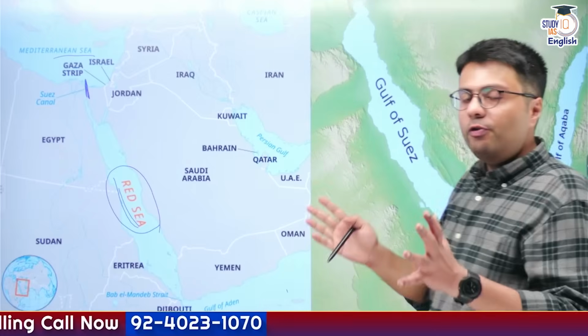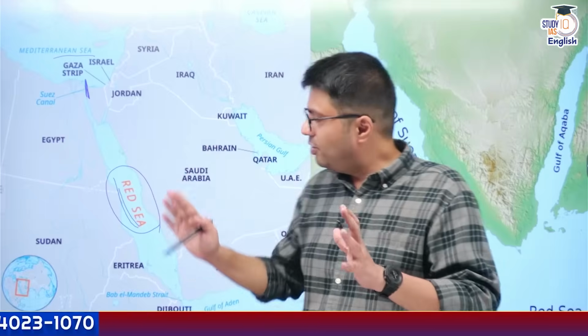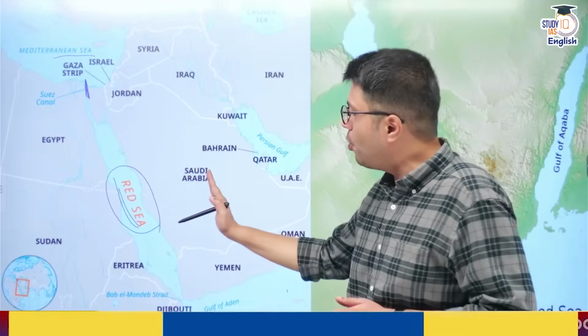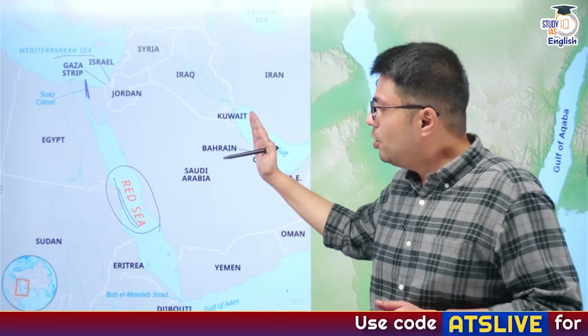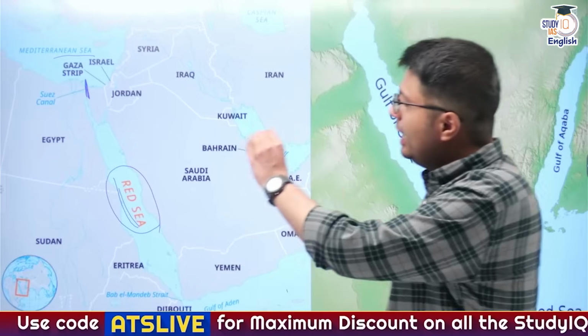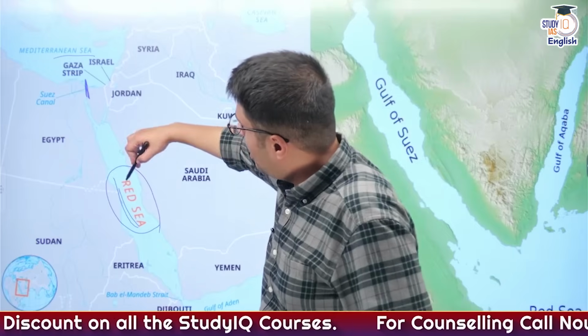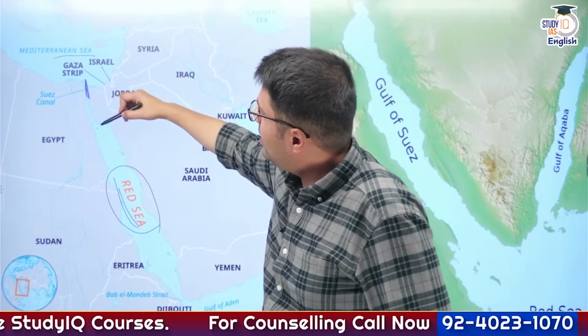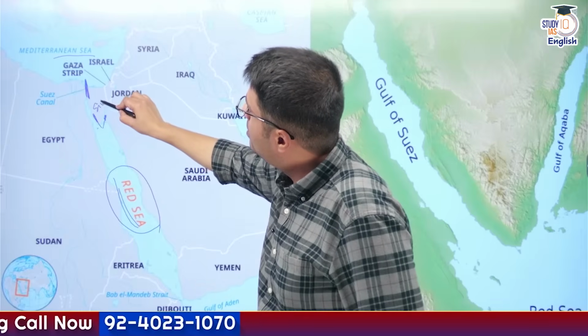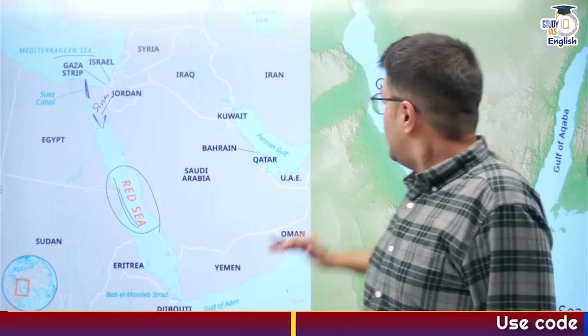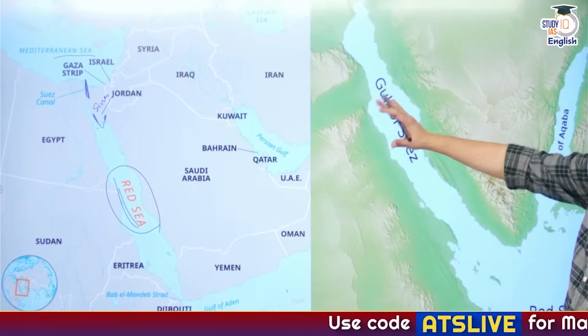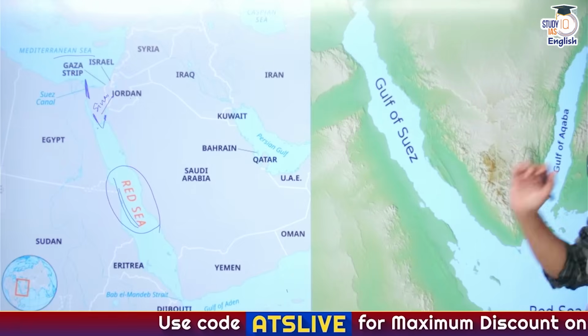So what is important from the Red Sea perspective is the geography of this region. You need to understand this is sandwiched between two continents, Asia towards its northeast and towards its southwest, it is the continent of Africa. It is surrounded by many countries which we'll understand. Similarly, the Red Sea, after it ends here, divides into two different water bodies separated by this Sinai Peninsula. Now, the Sinai Peninsula is a sovereign territory of Egypt. Now, the Sinai Peninsula divides this into the Gulf of Suez and the Gulf of Aqaba.